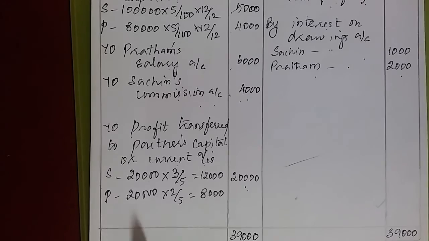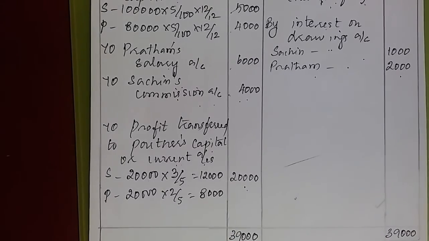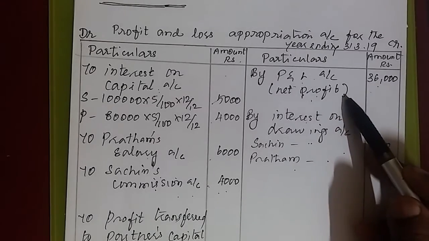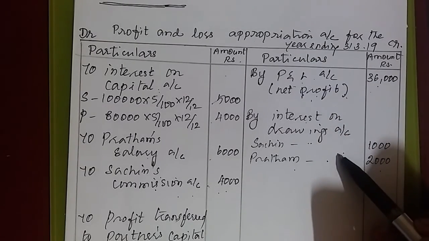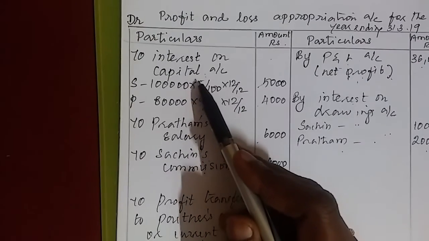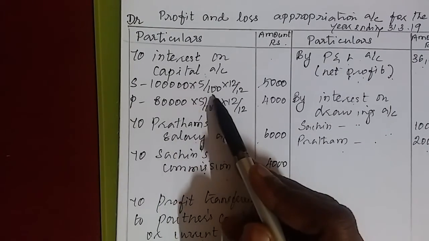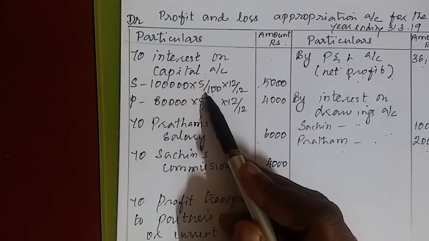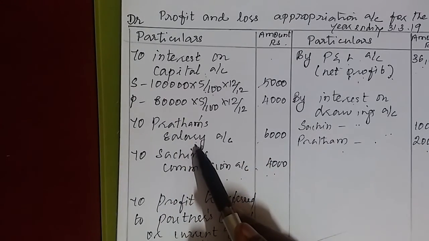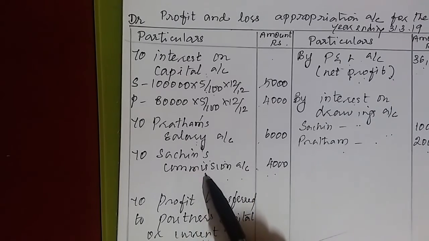That's all. This is about P&L appropriation account. What did we do? First we wrote net profit, then we have written interest on drawings. Later, on debit side, we started with interest on capital. Calculation we did on their capital, 5% of interest we calculated. Then salary we have written, commission we have written.